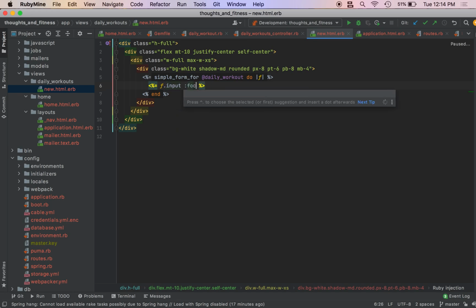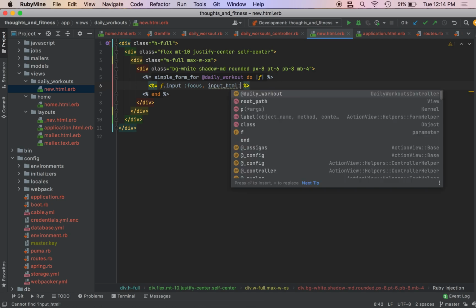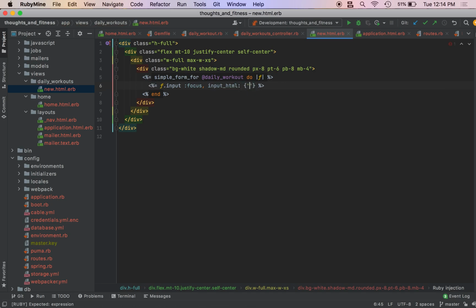It's going to be our focus. And then we need to pass in input HTML to give this some styling. So it will have a class of focus ring.